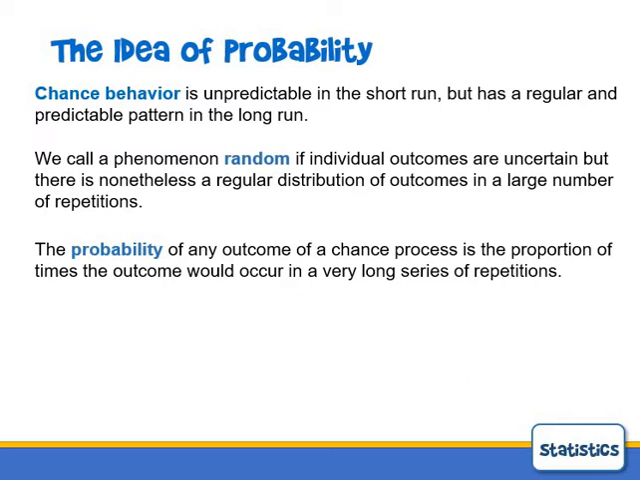So we call a phenomenon random if individual outcomes are uncertain. Every time we toss the coin, it's uncertain whether we'll get a head or a tail. But there's nonetheless a regular distribution of outcomes in a large number of repetitions. The probability of any outcome of a chance process is the proportion of times the outcome would occur in a very long series of repetitions.